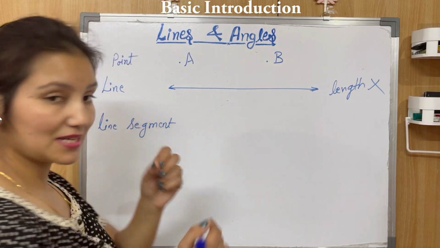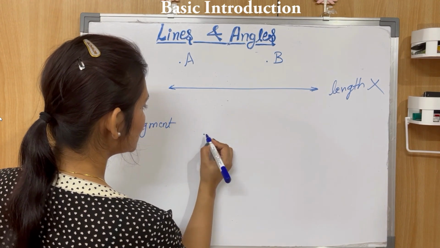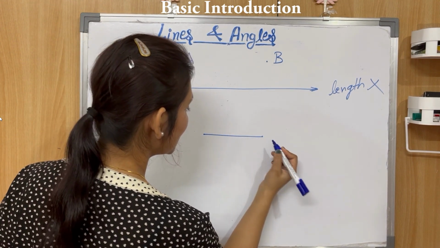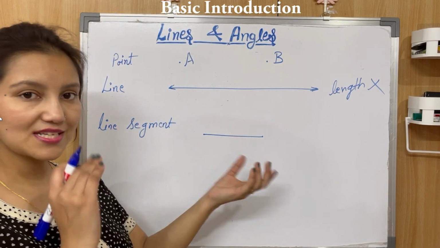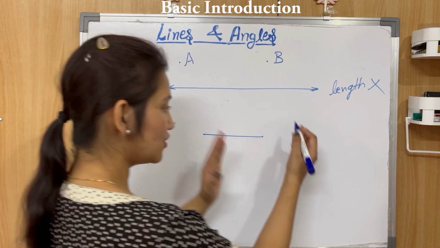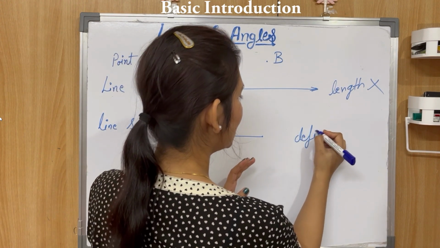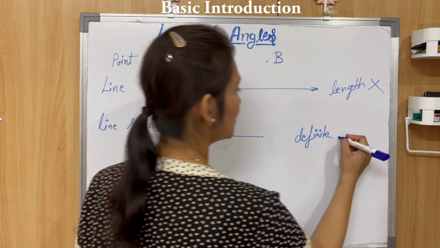A line segment has a starting point and an end point, so you know where it starts and where it ends. If you know the starting and end points, you can definitely measure its length. It has a definite length. That's the basic difference between line and line segment.